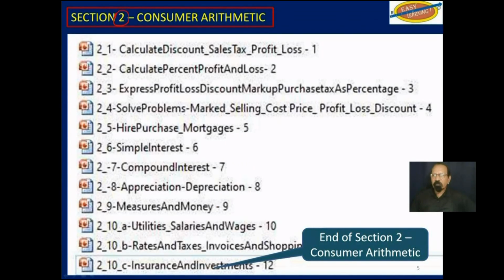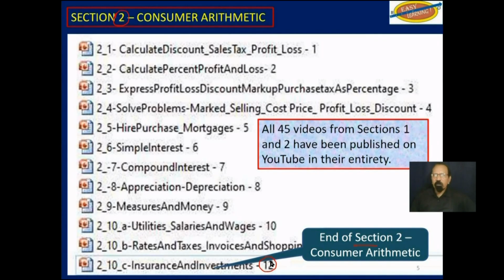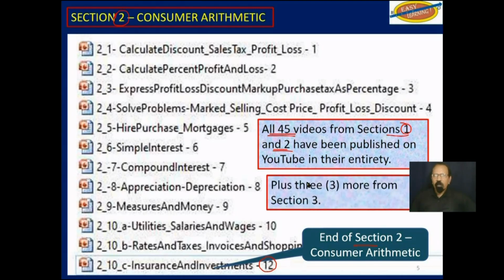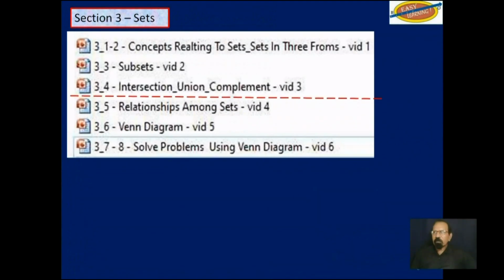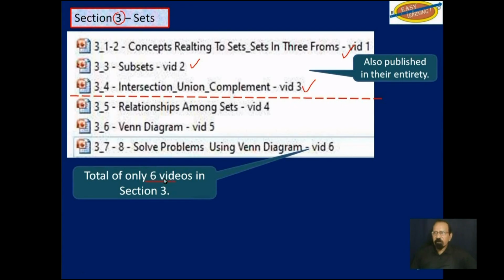Section 2, consumer arithmetic. All 12 of those videos have been published. So with the 33 videos from section 1 and these 12 from section 2, 45 videos have been published on YouTube in their entirety, plus 3 more from section 3. That is to say, these 3 up here from section 3 have also been published in their entirety on YouTube. So this section has 6 videos only.